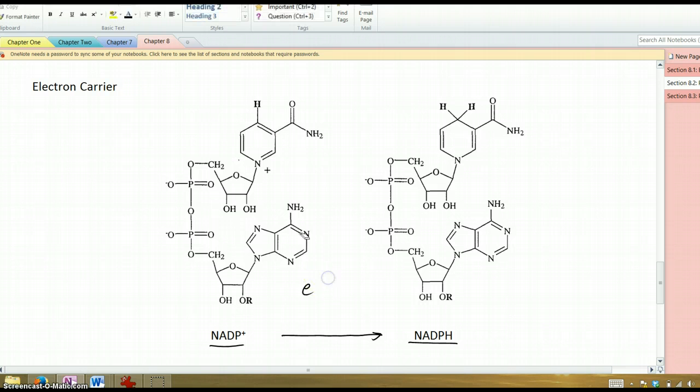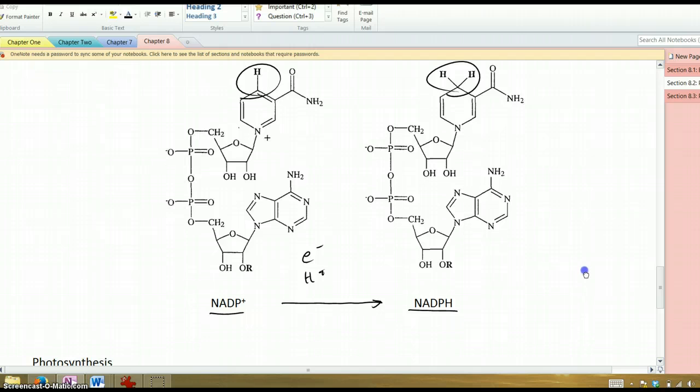When it has an electron added to it, it also gains a hydrogen ion. So notice up here. It's gained an additional electron and it's gained a hydrogen ion, and it's converted from NADP+ to NADPH. It's going to carry an electron.